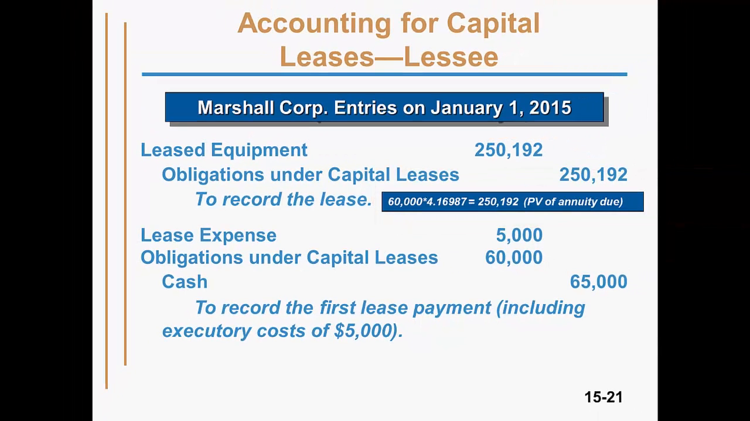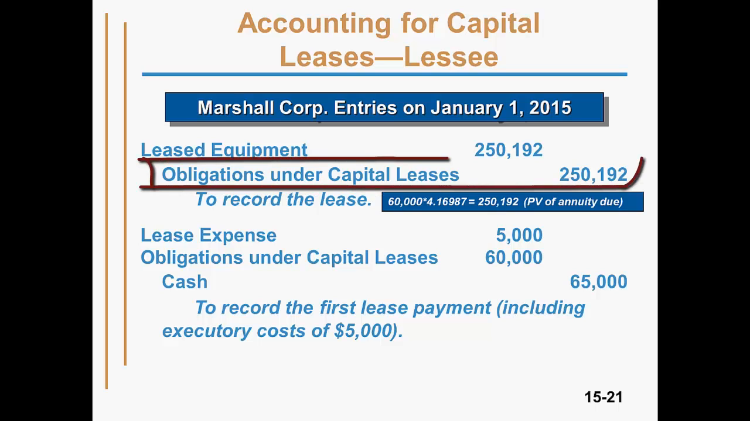$250,192. The textbook describes an alternate method of splitting the payments so the present value can be determined using the present value of an ordinary annuity, but I will simply be using the annuity due table. The first journal entry records the lease. This is a capital lease, so the lessee records the lease with a debit to the asset account called leased equipment. The credit is to a liability account called obligations under capital leases.